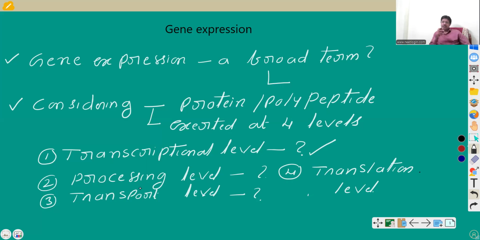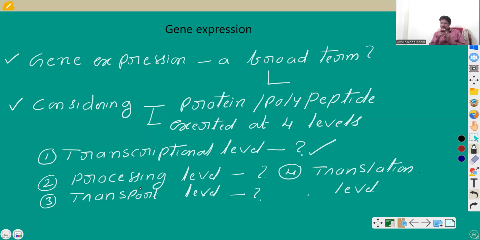Transport level. After processing, the mRNA has to be protected. So in order to protect this mRNA, at the 5' end there is a capping. 7-methylguanosine triphosphate is added to this 5' end of hnRNA in a template independent fashion.